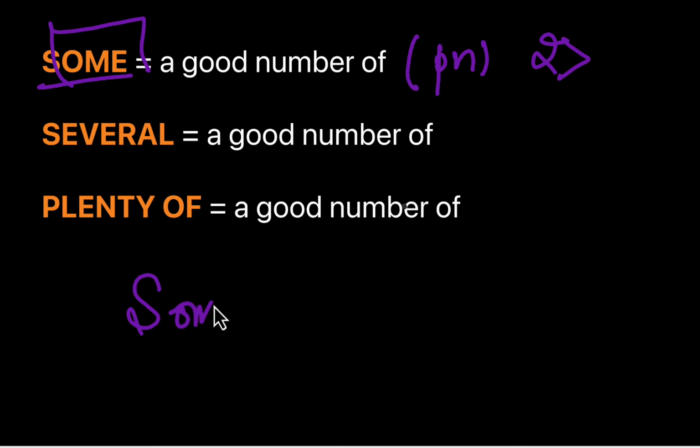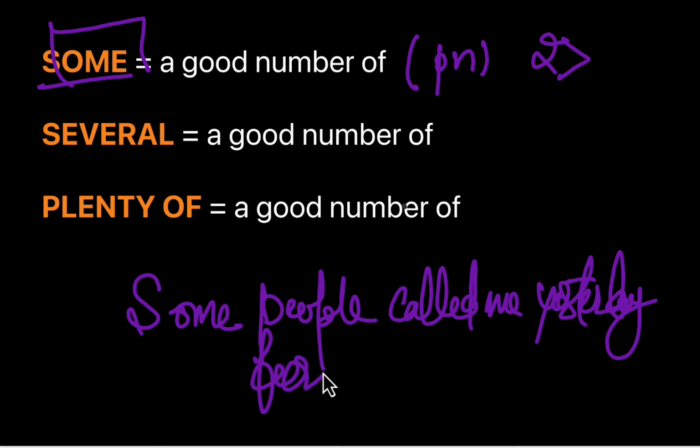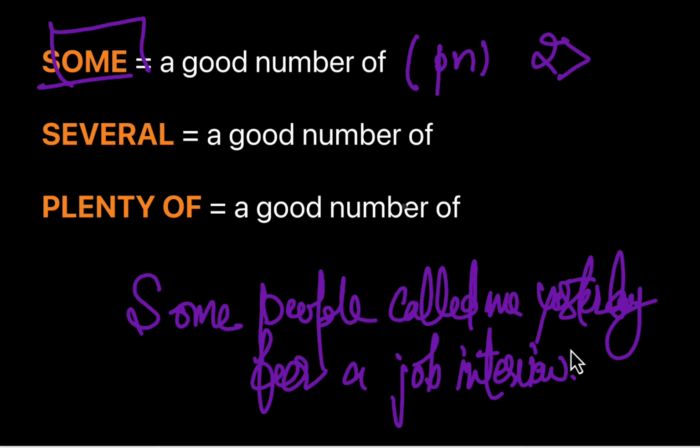Some people called me yesterday for a, let's say, job interview. Some people called me yesterday for a job interview. Some people, it's more than two in number, but it's not too many. So it's a positive number, more than two. Some people called me yesterday for a job interview. We can also use some with an uncountable noun. Let's understand that.